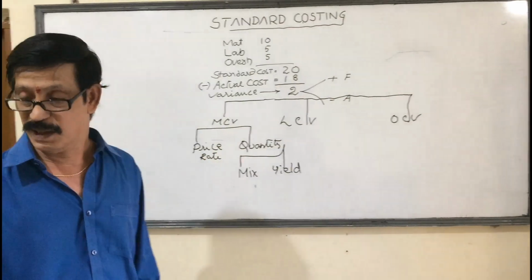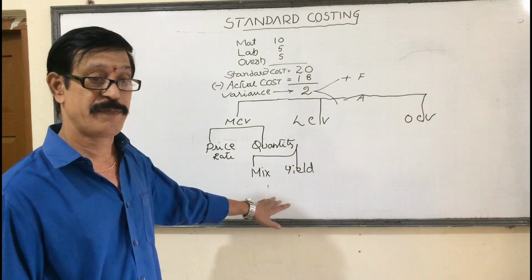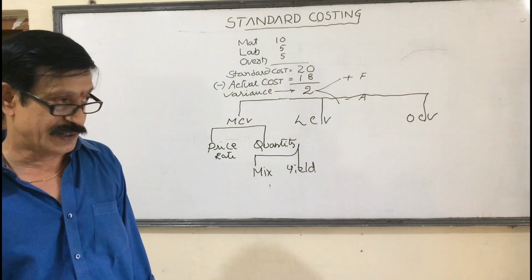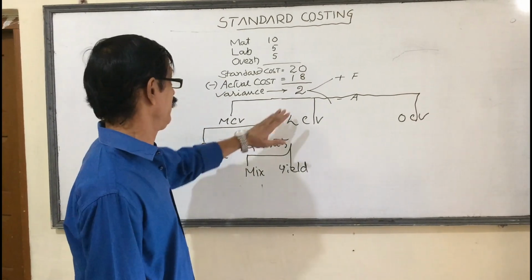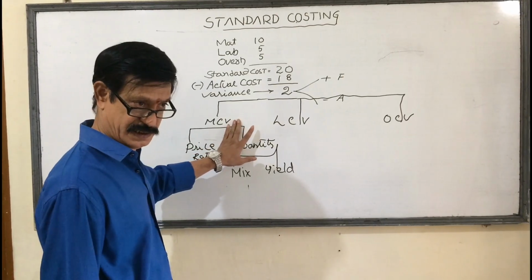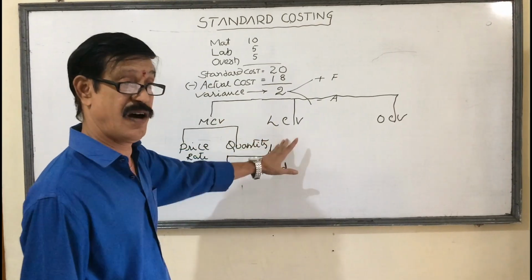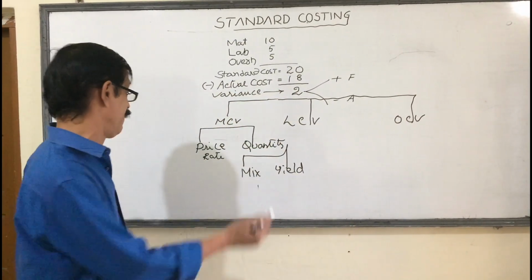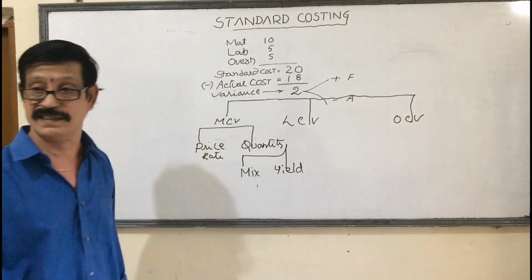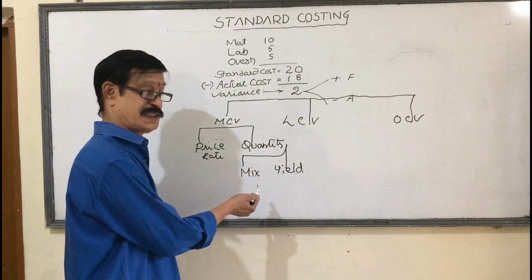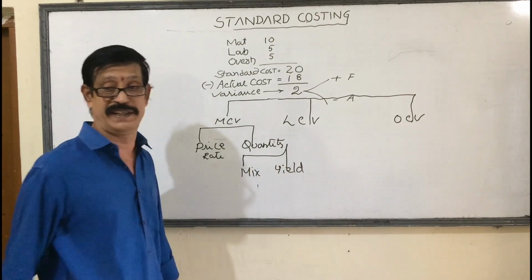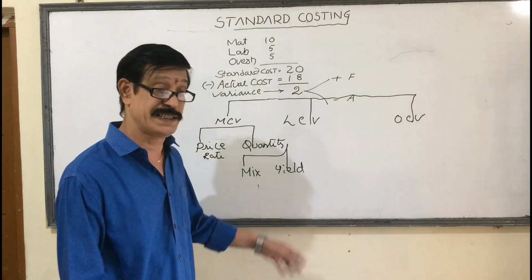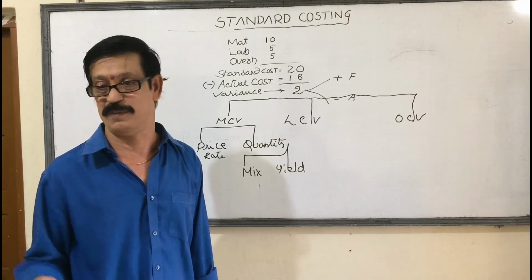Understanding? Once again, my dear students, standard cost minus actual cost is equal to variance. Now our topic is variance analysis. In the variance, there may be a chance of material cost variance, or labor cost variance, or overhead cost variance. The material cost variance may be because of price variance or quantity variance. Again, in the quantity, there may be a variance because of mix variance and yield variance. Mix means the change in the proportion or the ratio of the mixture. Yield means output. You may get more output or sometimes you may get less output.